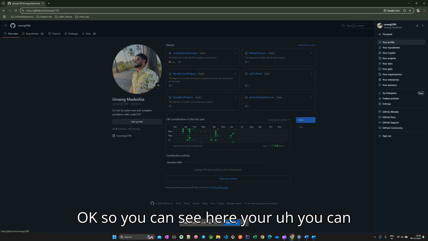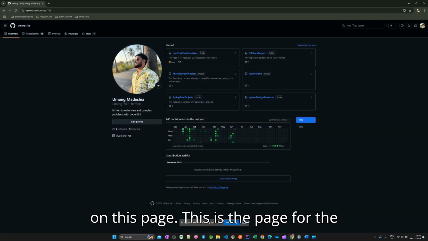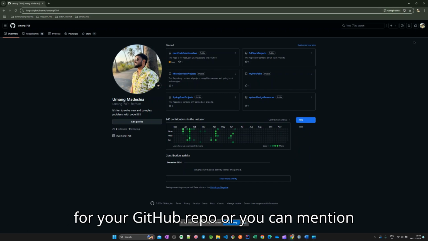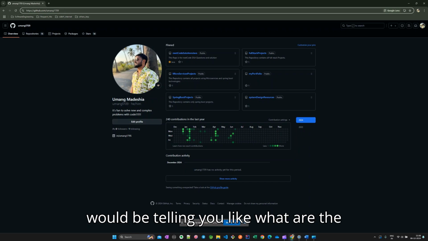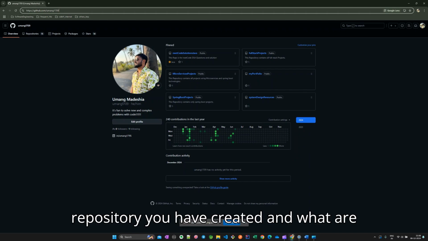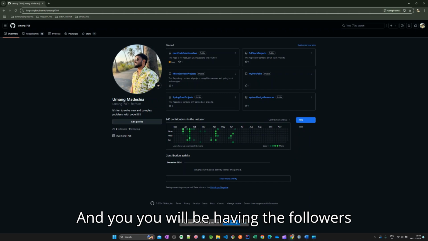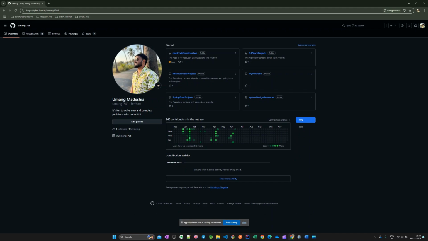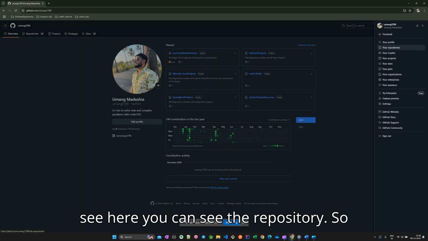Okay, so if you click on your profile, you will land on this page. This is the page for your profile, and this is the link that you can mention to anyone for your GitHub repo, saying this is my GitHub link. It would tell you what repositories you have created and what things you have in GitHub. You will have followers and following, and you can post your personal links. I have put my link of LinkedIn. Later on, if you see here, you can see the repository.